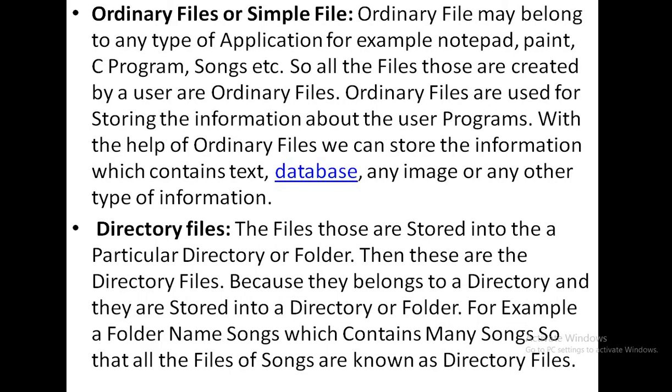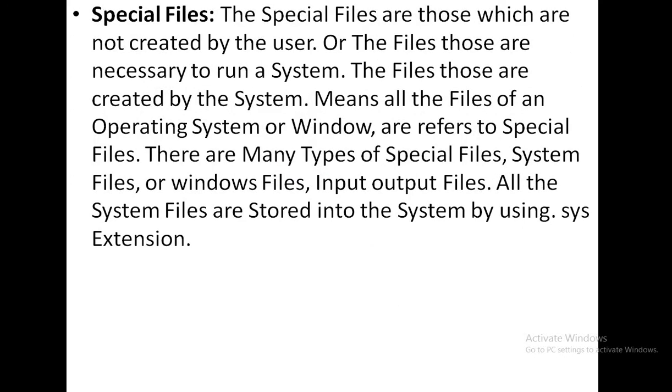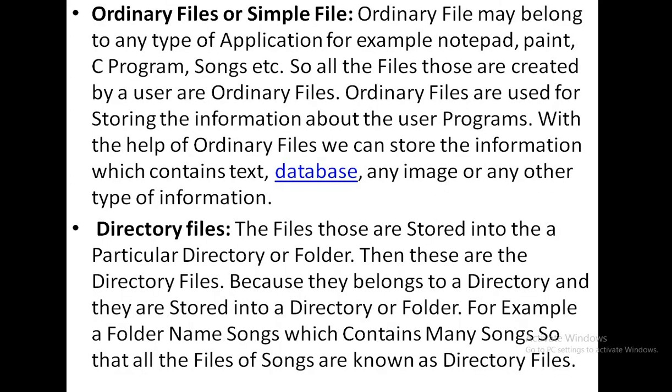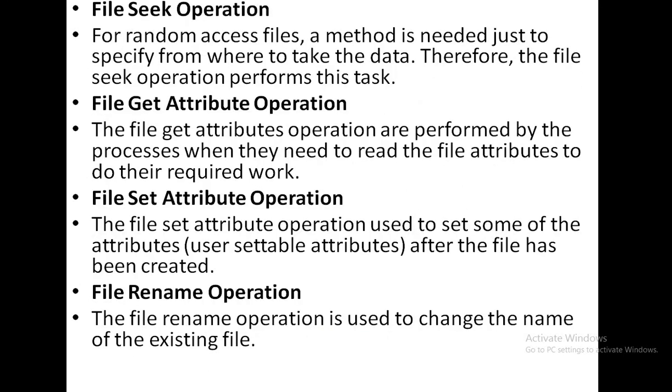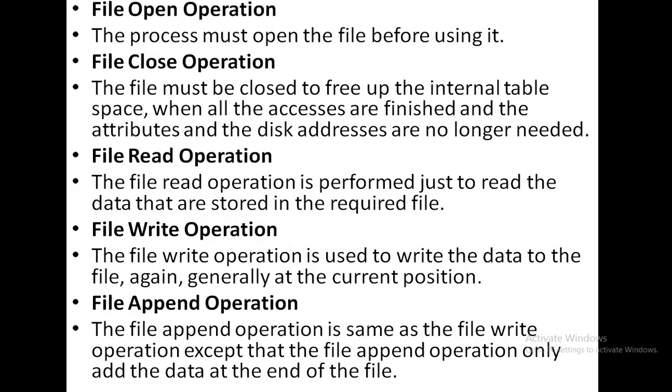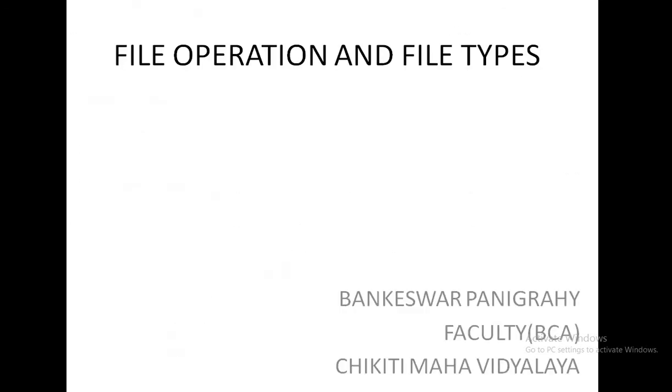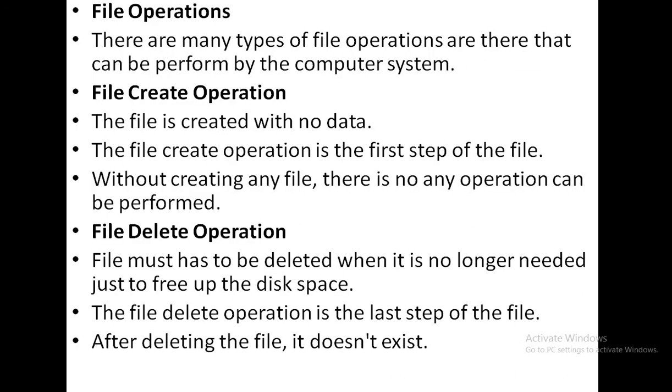Generally, file types are of four types: ordinary files or simple files, directory files, special files, and FIFO files. Now there are also different types of file operations. They are the file create operation, which is the first step, and the file delete operation, which is the last step.